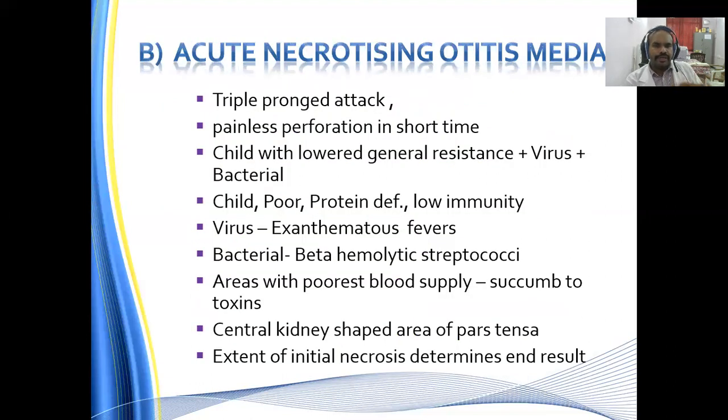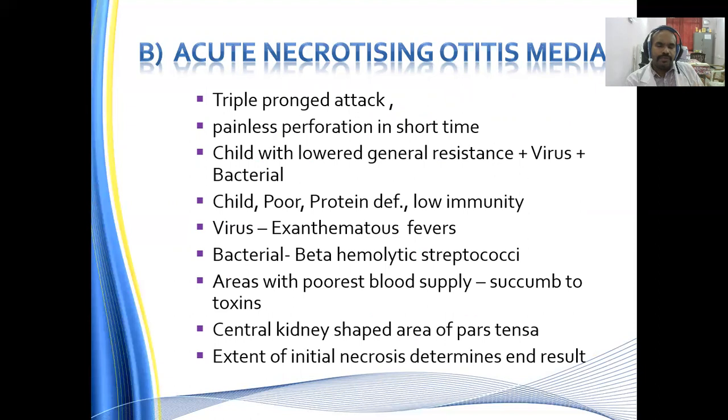Now, acute necrotizing otitis media, where there is a triple attack. There is a painless perforation in a short span of time. What is happening is there is a perforation because everything from the epithelium is getting eroded. A child with lower general resistance plus virus plus bacteria. This is the triple attack. A child with lower resistance, whose immunity is very low as such, then there is a superadded viral infection, then a superadded bacterial infection.